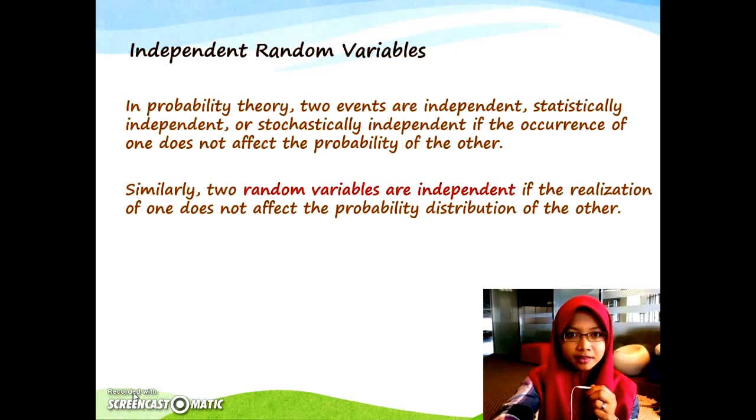What is independent random variable? Generally, in probability theory, two events are independent, statistically independent or stochastically independent if the occurrence of one does not affect the probability of the other. Similarly, two random variables are independent if the realization of one does not affect the probability distribution of the other.